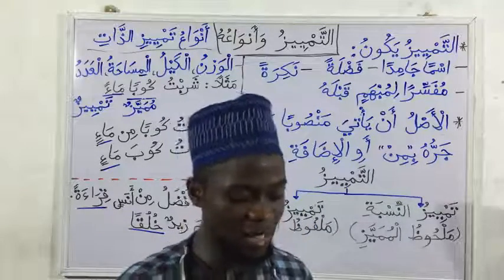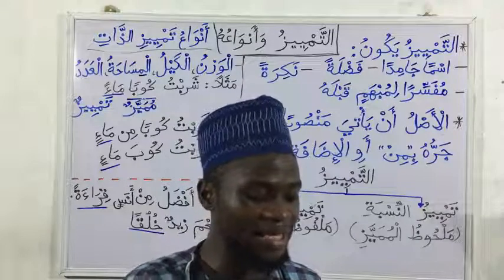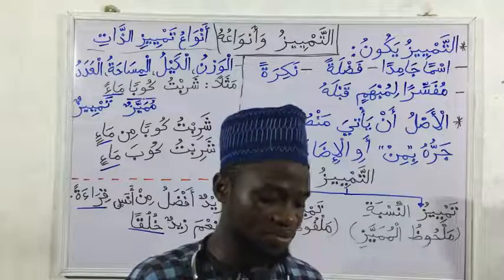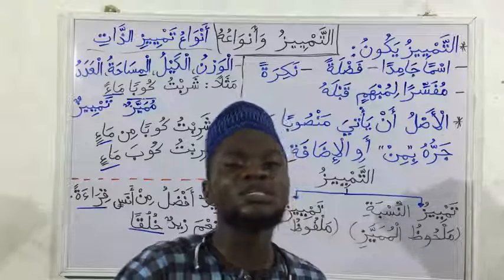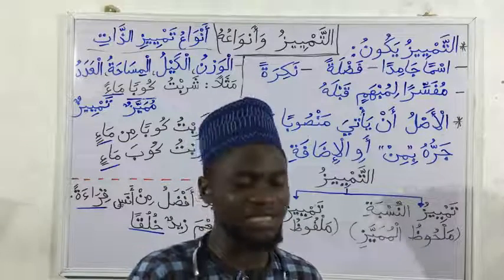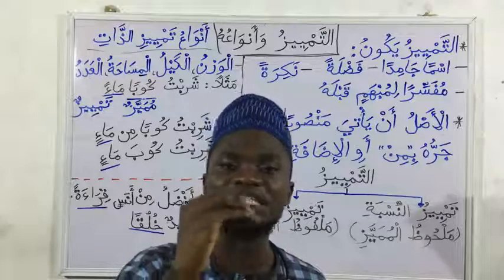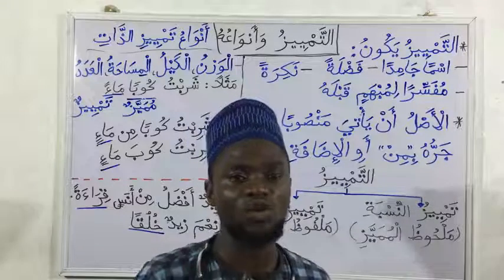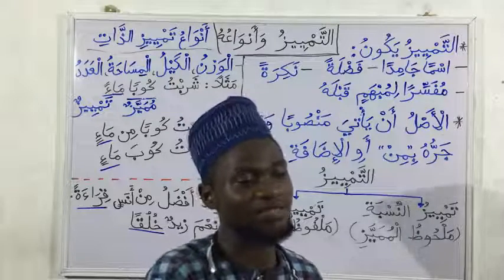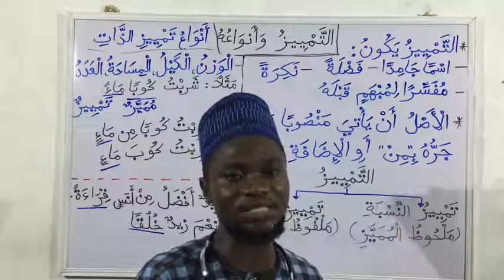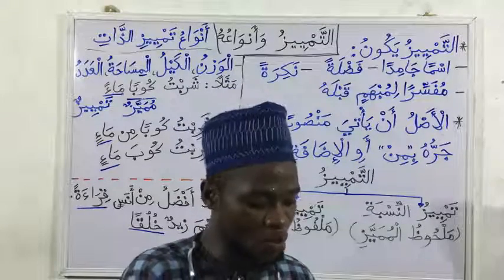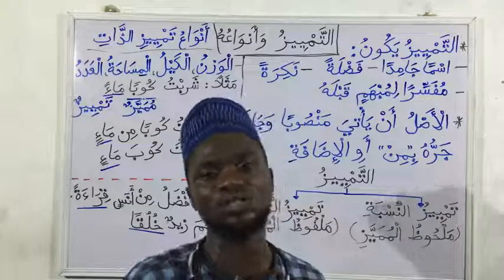Then the next one, "al-inabu min aladhi anwa'il fakihati ta'man". Grape is one of the most delicious fruits. One of the most delicious types of fruits, ta'man, in taste. So it is one of the best types of fruits in taste. So it can be best in appearance. It can be best in what? In smell or any other thing. But what we are looking at, ta'man, that's the word, that's the tamyiz.